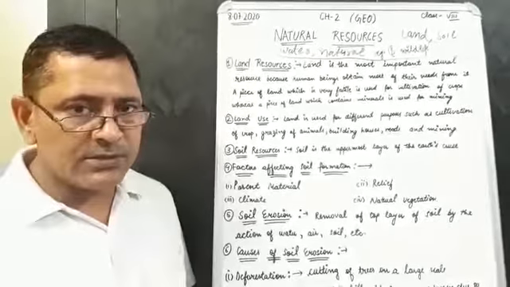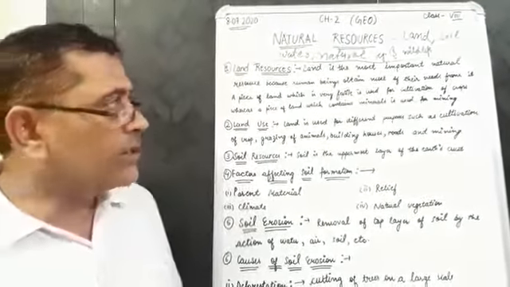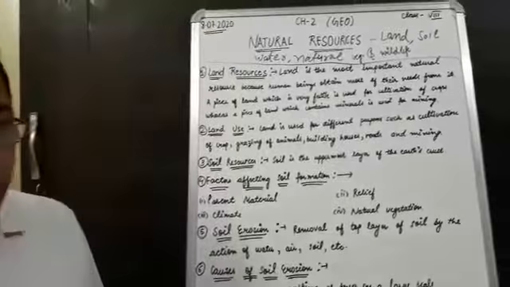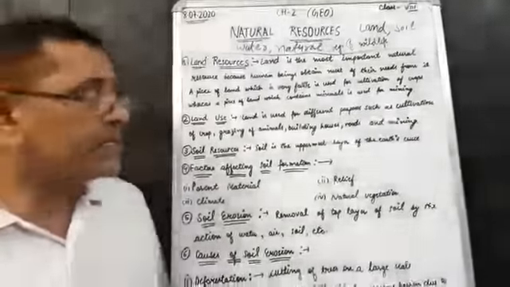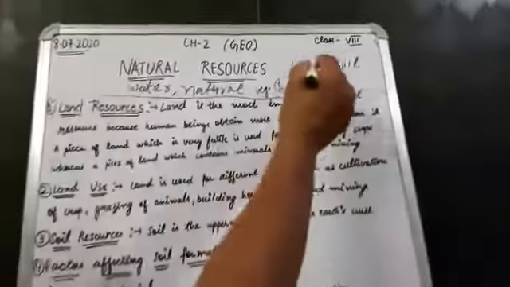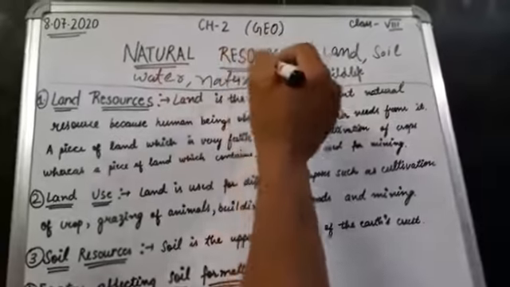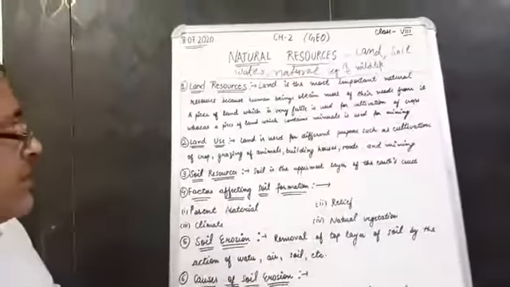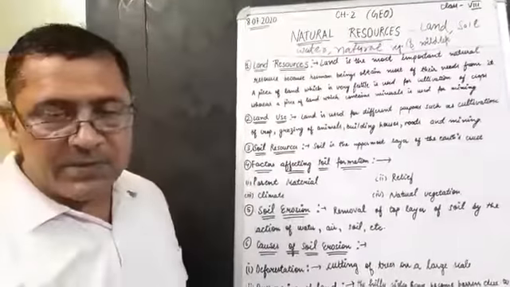Good morning, students. Today we will revise chapter number 2 of Geography. The name of the chapter is Natural Resources: Land, Soil, Water, Natural Vegetation and Wildlife. In this chapter we will revise the following points today.